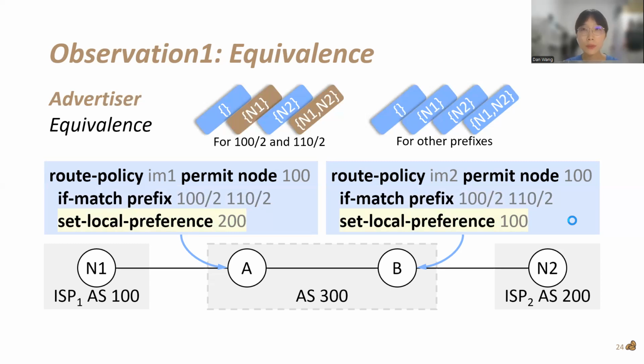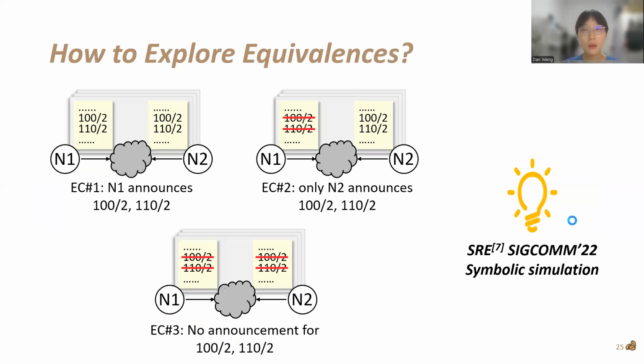Therefore, routes for prefix 100/2 and 110/2 from router N1 will always be selected as best routes, regardless of whether N2 advertises routes for the same prefixes or not. While the space size is as large as 2^30, there are only 3 equivalence classes. Therefore, we choose to follow the way of our prior work, SRE, which executes symbolic simulation to efficiently explore equivalences.